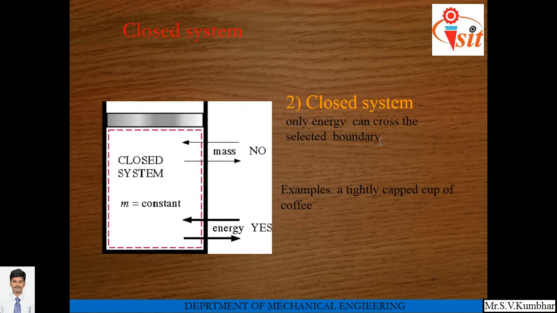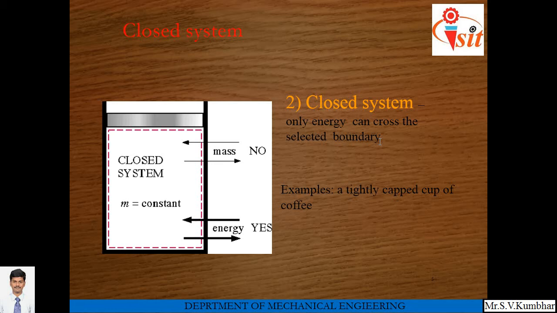Closed system. In a closed system, only energy can cross the boundary of the system. Mass does not cross the boundary. One example is shown here: a gas enclosed in a piston and cylinder arrangement. If you concentrate your attention on that gas, and you try to compress it, the gas will not leave the cylinder, but energy may cross the boundary of the system.